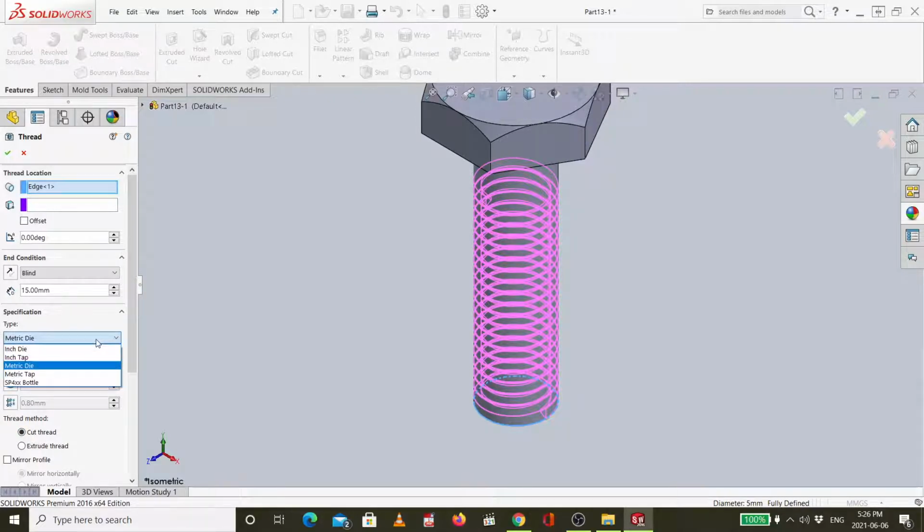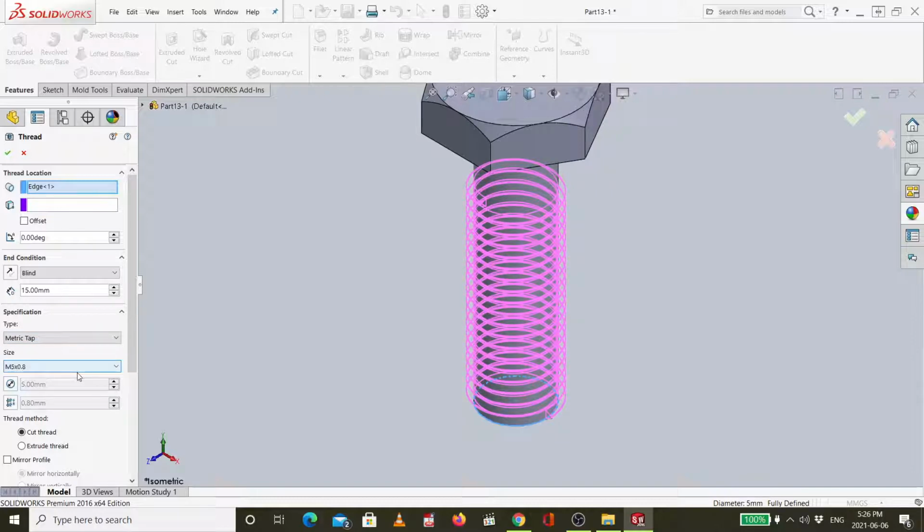But if you need this metric tap, you should go for extruded thread, which is this one. So usually metric die is suitable with cuts.